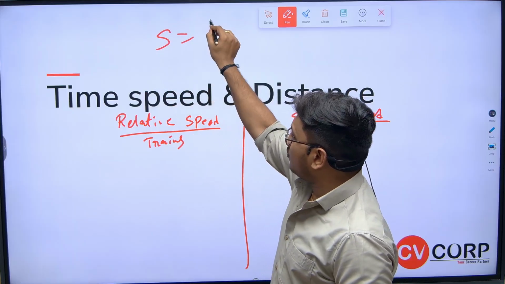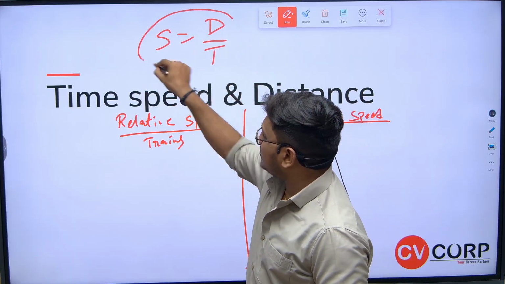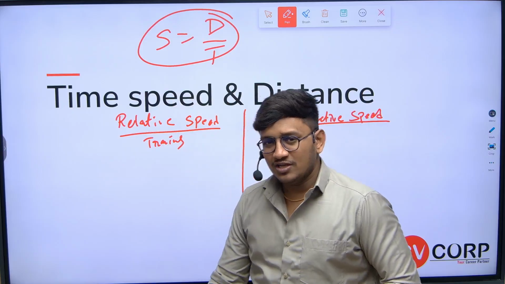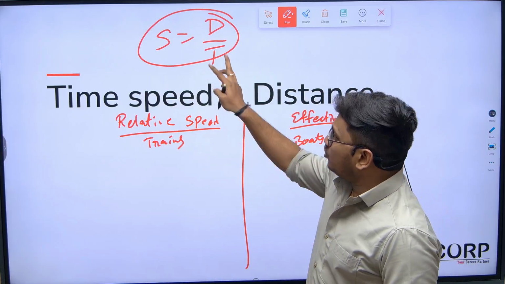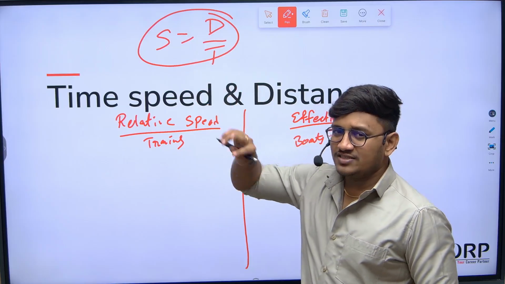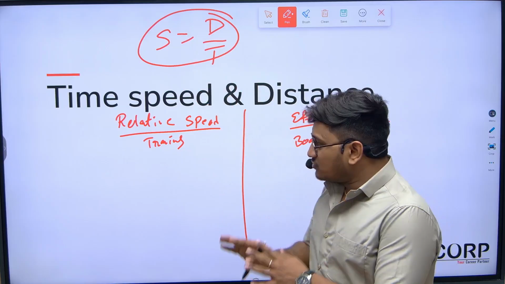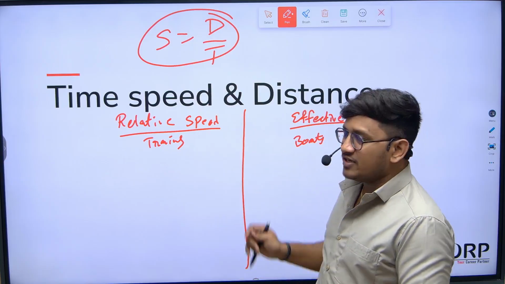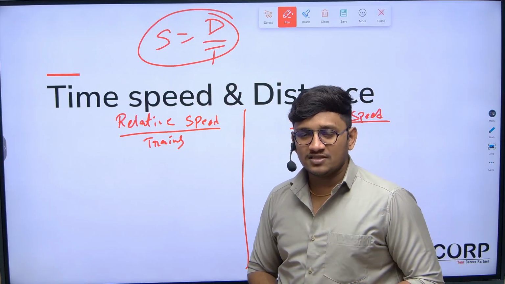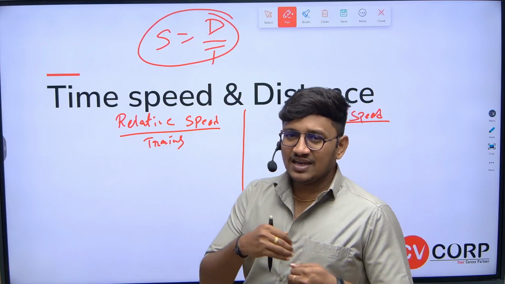Speed is equal to distance by time, right? If you know any two of these terms, you can easily find the third term. But when it comes to relative speed and effective speed, we will have two speeds in the picture. Okay, let's analyze the scenario.